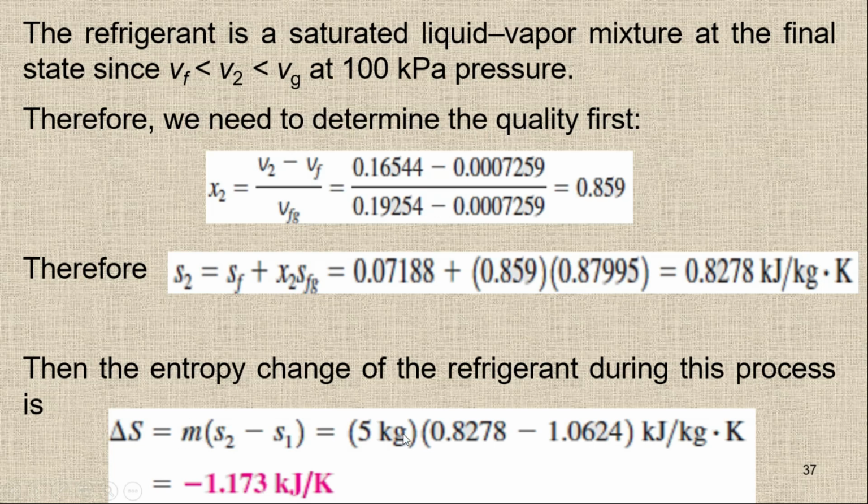The value of m is given, which is 5, and here you can see I'm going to write S2 minus S1. Always remember that you have to subtract from the last state to the initial state. So here the first state is this one and the second state is this one, so it is the last minus the initial one.